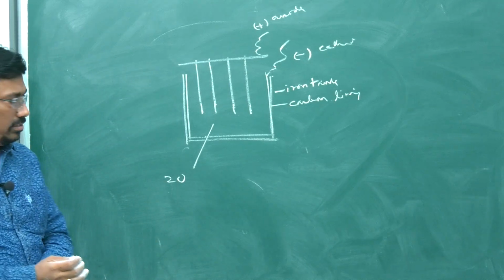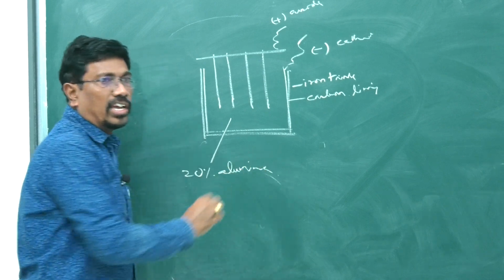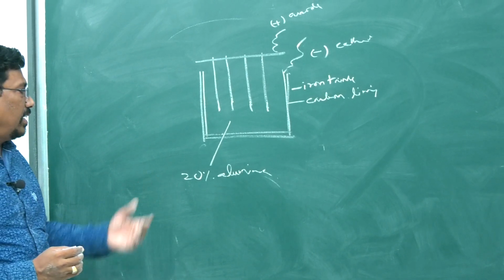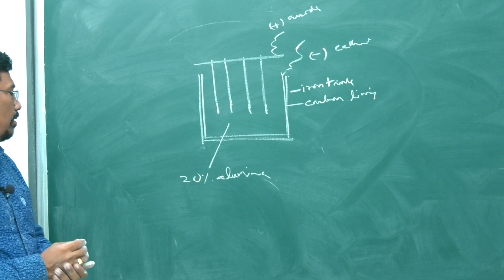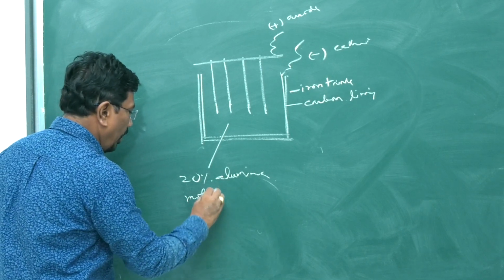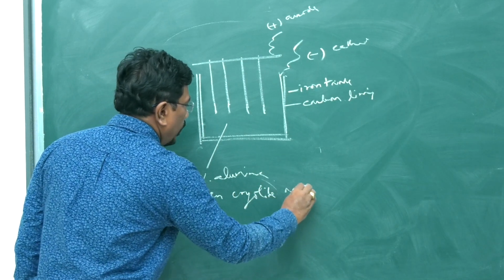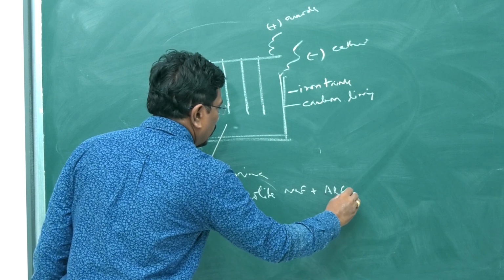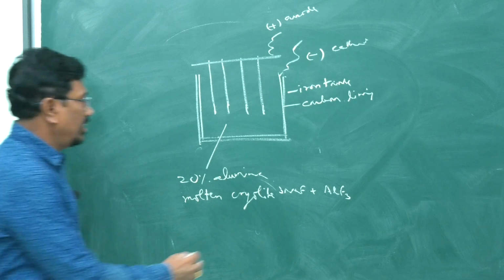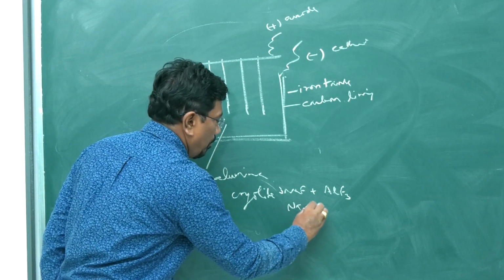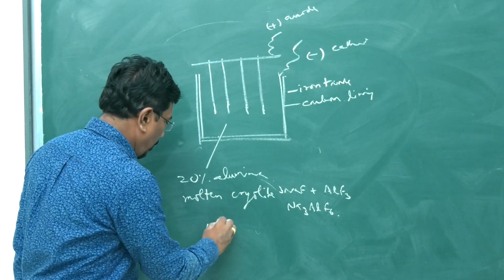20% alumina. How do we take alumina? From bauxite. Bauxite ore contains alumina, hydrated alumina. From that we take molten cryolite, a mixture of sodium fluoride and aluminum fluoride, 3 parts NaF, 1 part AlF3, Na3AlF6 we say, and 10% calcium chloride.